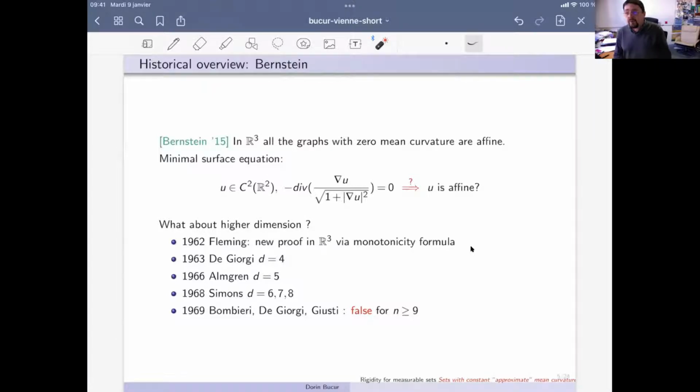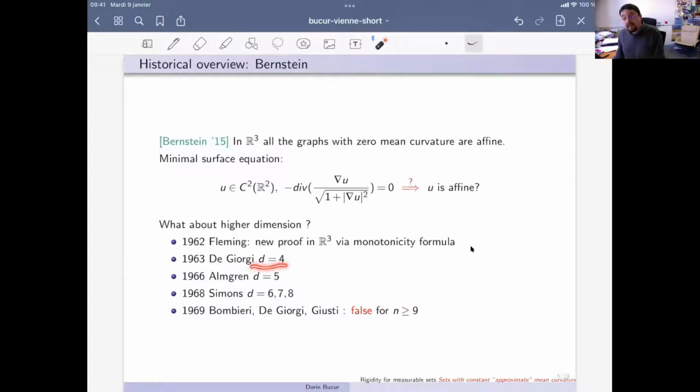He solved the problem. So here is the equation. See? So it's a mean curvature equation. And he solved the problem in 3 dimensions. But one has to wait many years for a full answer to this question. And in the 60s, the problem was completely solved in a series of results, by Fleming in 62, who gave a new proof in 3 dimensions by a monotonicity formula for minimal surfaces.